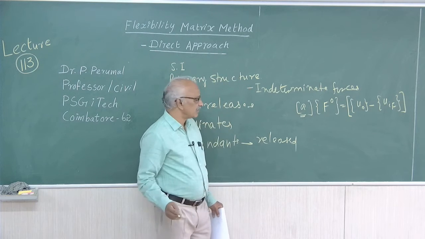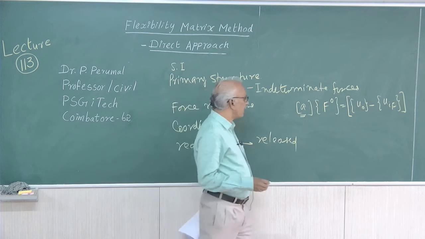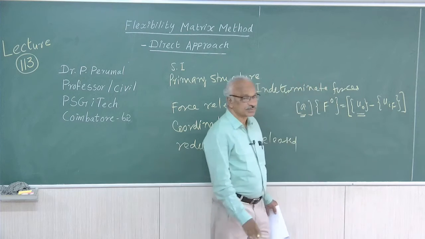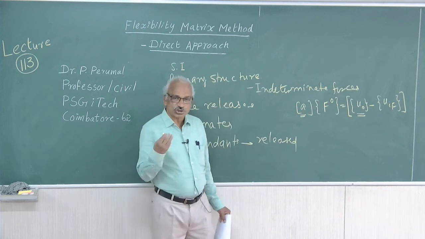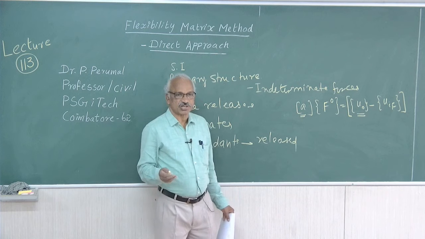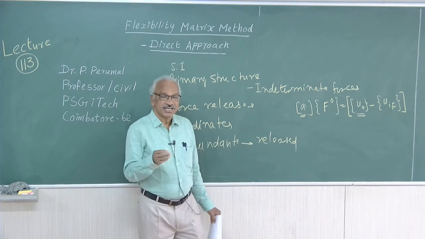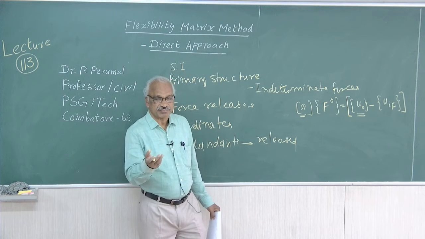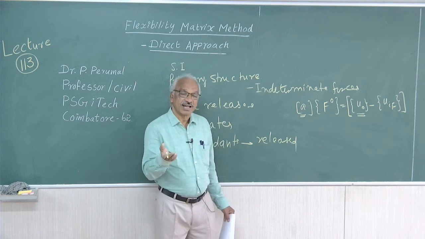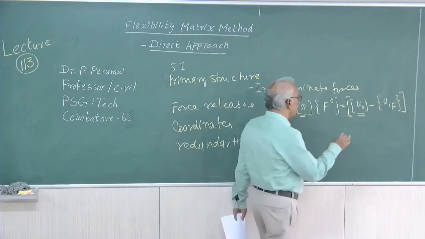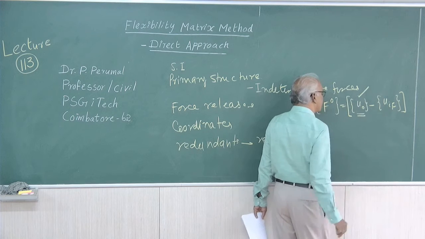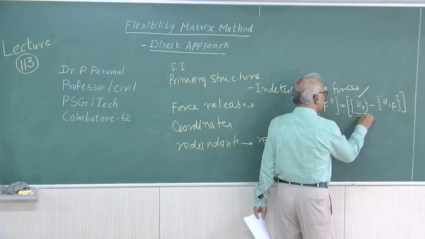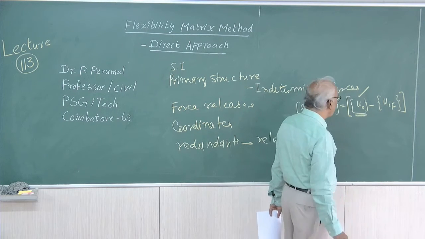They are displacement quantities. F naught is the redundant. U naught is the final displacements, which will mostly be zeros. Sometimes they will give you a value, such as a displacement of 6 mm or a rotation of 0.002 radian. If that is given, we have to mention it here; otherwise, generally it will be zeros. So this is the final or known displacements.